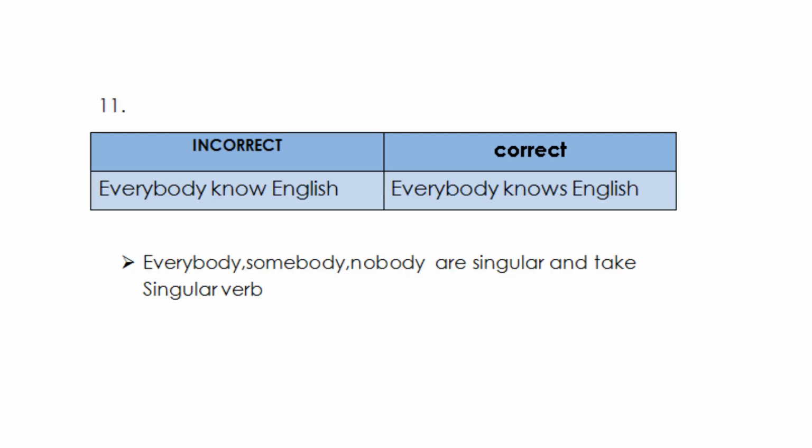Okay, now yet another mistake I have to point out to you is everybody know English. Here you can't use know after everybody because everybody, somebody, nobody are singular and they attract a singular verb. Okay, so the correct sentence is everybody knows English.